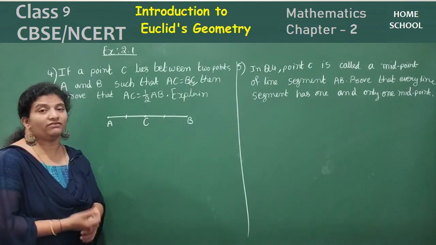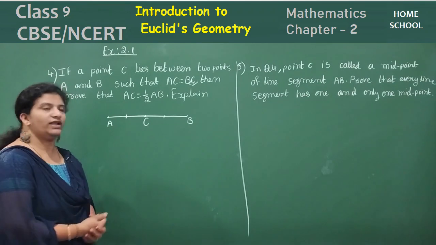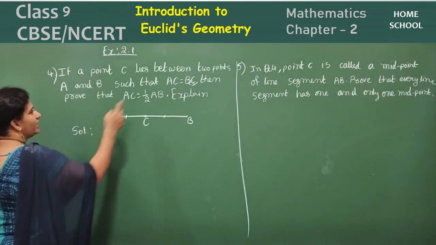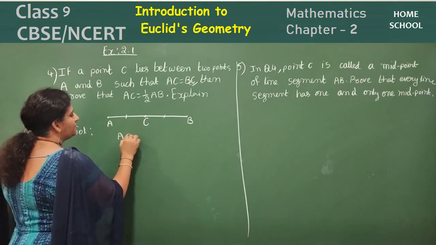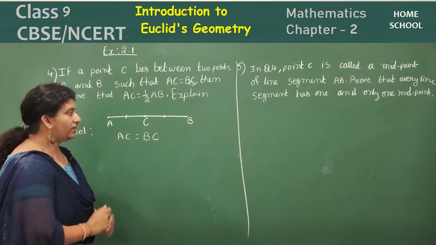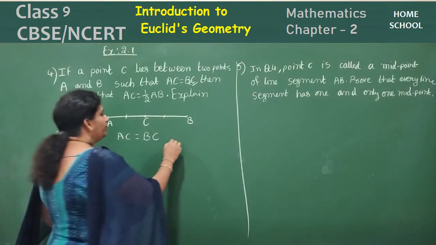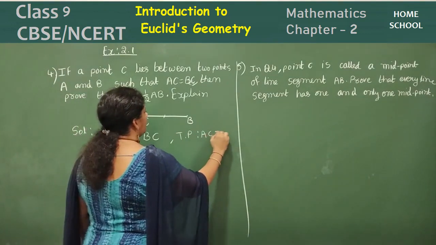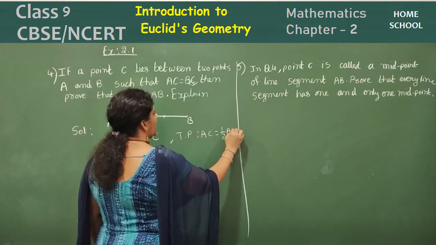Yes, we know, but we need to prove it, right? How will you prove here? We are going to start the solution with the given data. What is given here? AC is equal to BC. But what I need to prove is that AC is equal to half of AB.